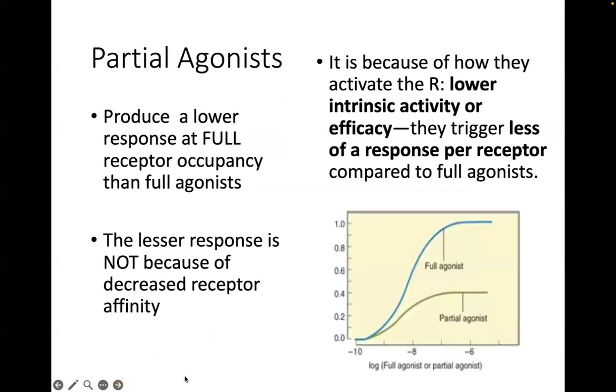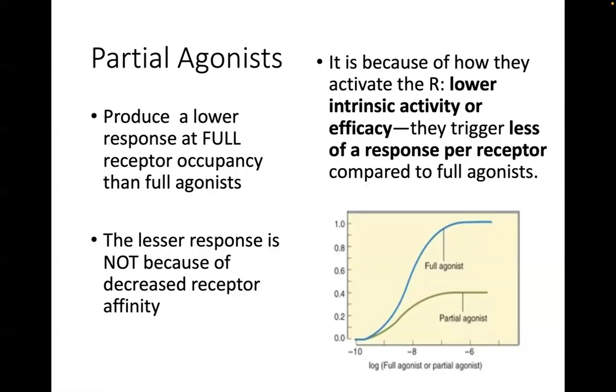So this time we talk about partial agonists. We have introduced to you an example of a full agonist in the form of isoproterenol in my example earlier. And as I probably mentioned earlier, a partial agonist will produce a lower response at full receptor occupancy compared to full agonists.